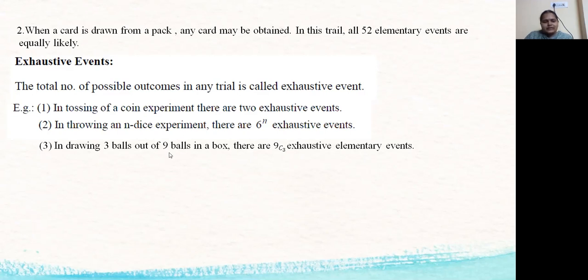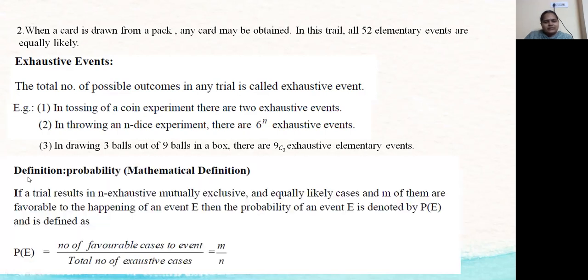When we want to take 3 balls out of those 9 balls, there are 9C3 exhaustive ways. So these are called exhaustive elementary events. Now we are going to discuss the definition of probability.